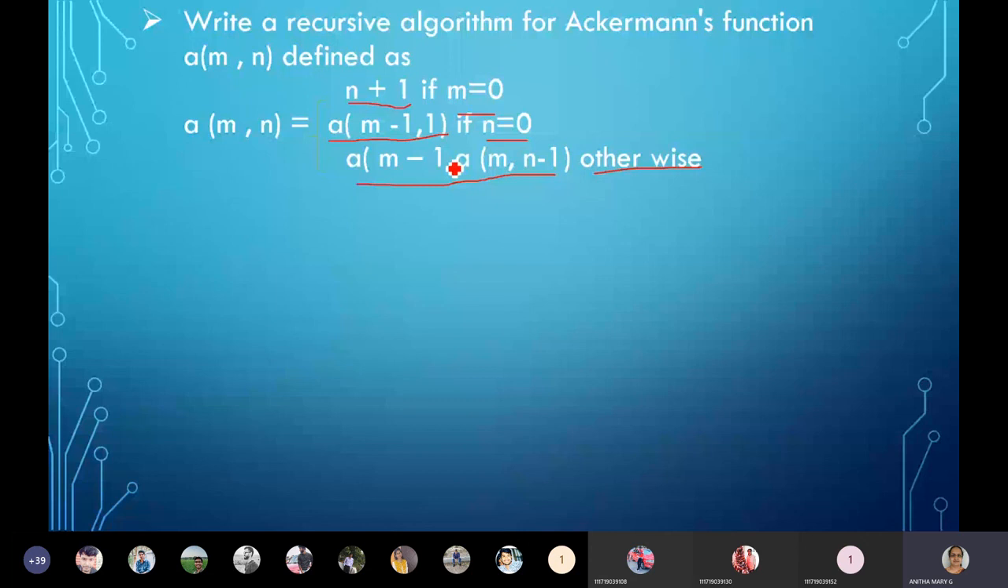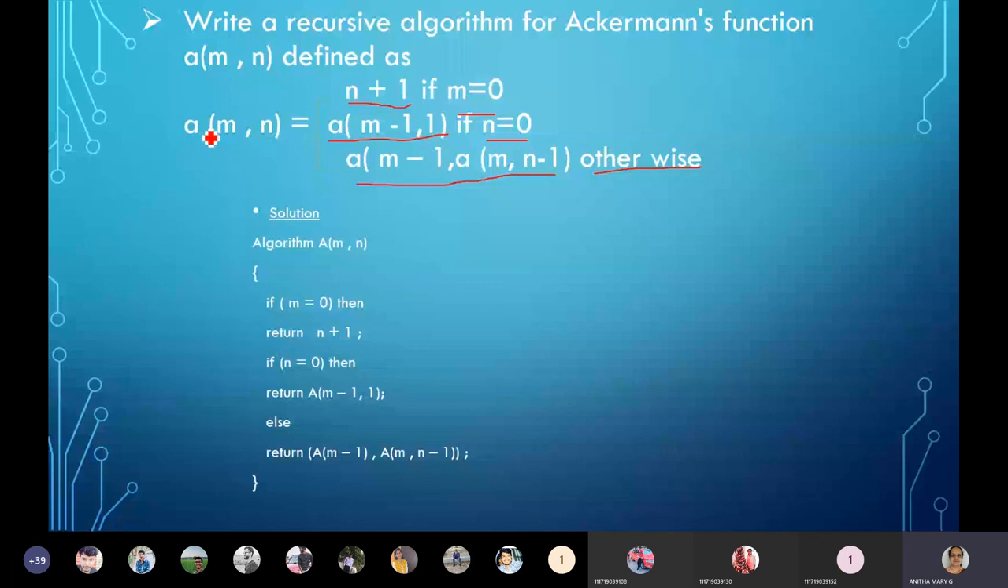Okay, so here, how do we write the solution? Since they are asking to write the algorithm for A of m comma n, the first condition I am writing is, if m is equal to 0, then return n plus 1. So that is this block. And then if n is equal to 0, what it has to do? Take A of m minus 1 comma 1. So that we have written.